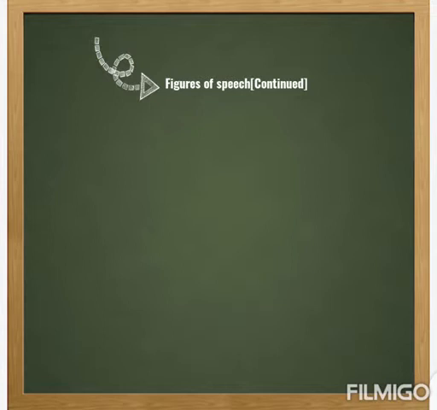This is the continuation of the figures of speech. In our previous class, we've looked at simile, metaphor, personification, hyperbole, irony, paradox, and euphemism. Today, we are looking at oxymoron, antithesis, metonymy, synecdoche, and so on. But first, let's start with oxymoron.